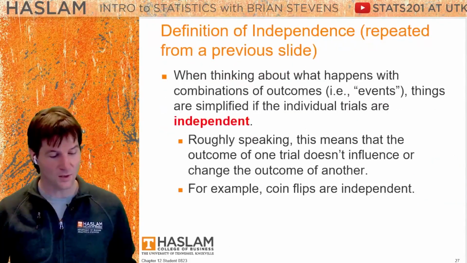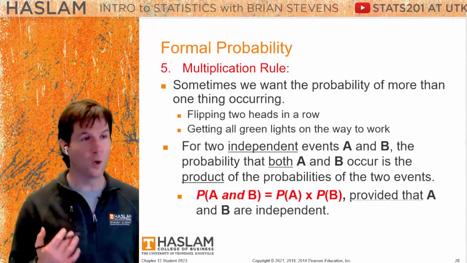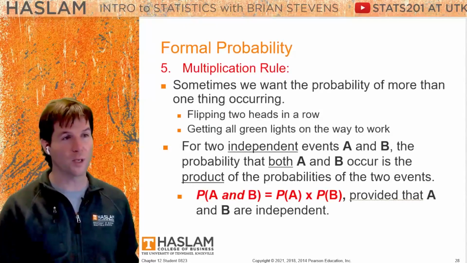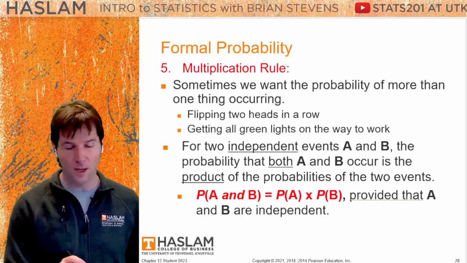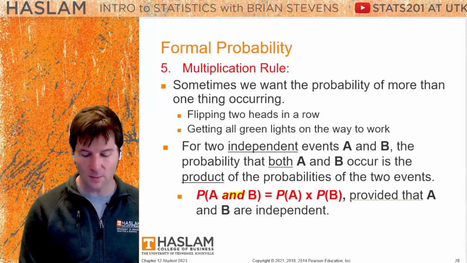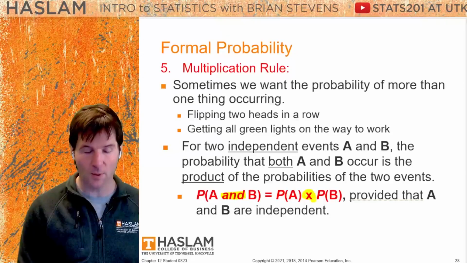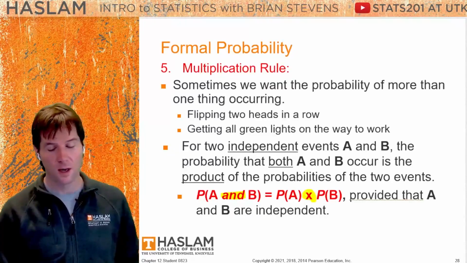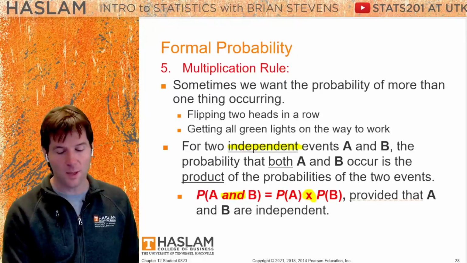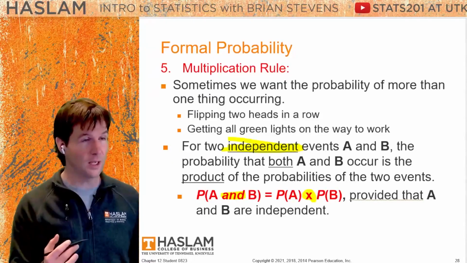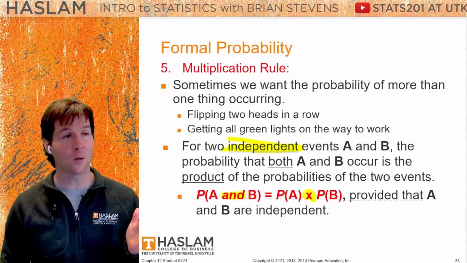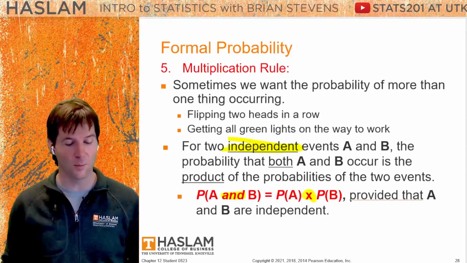With this, let's look at the last rule, which will be the multiplication rule. The multiplication rule is what it says it is. We multiply events together. We have here the probability of A and B, and that is found by multiplying the two events together. And we go back to the word independent. So this means if you know something about B, it would not tell you anything about A, or if you knew something about A, it would not tell you anything about B.